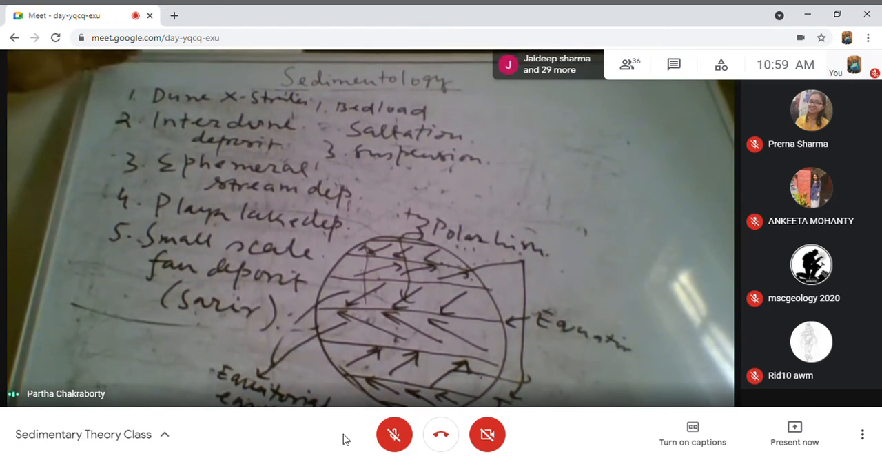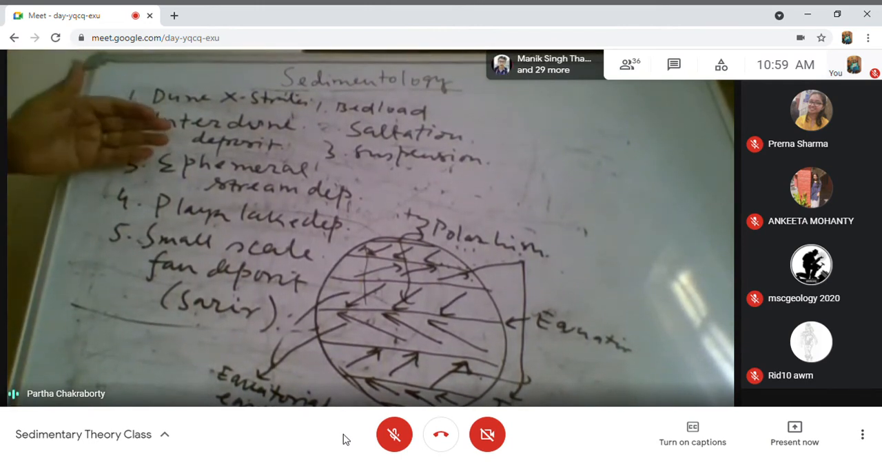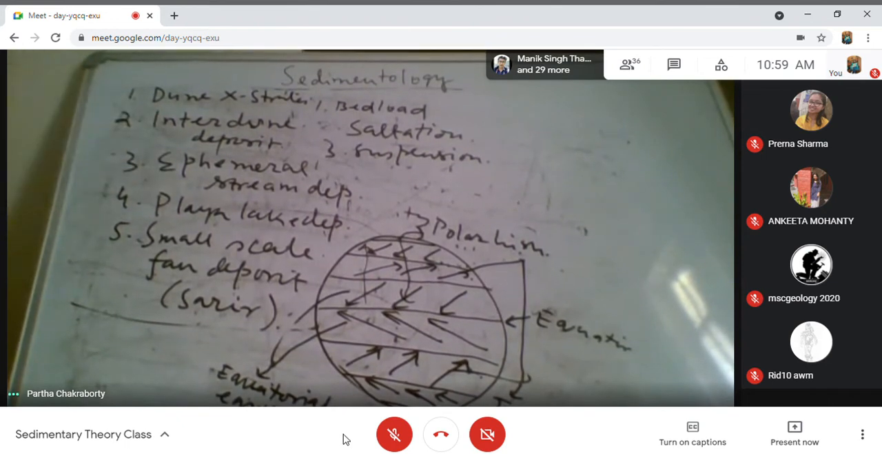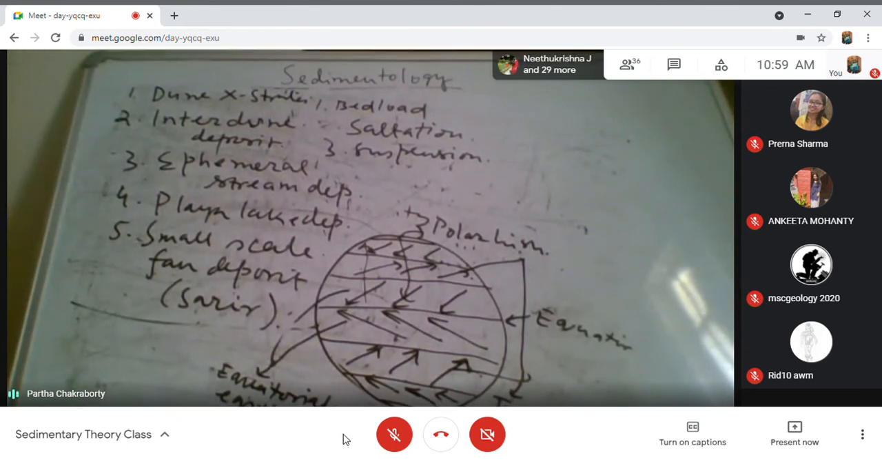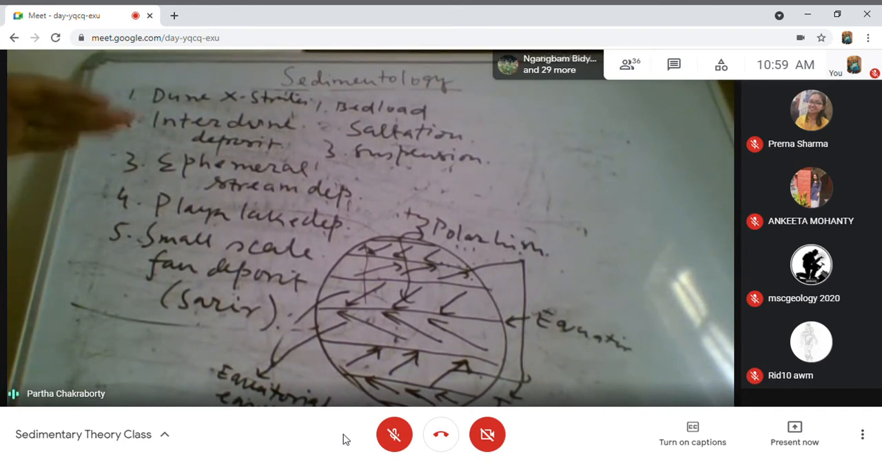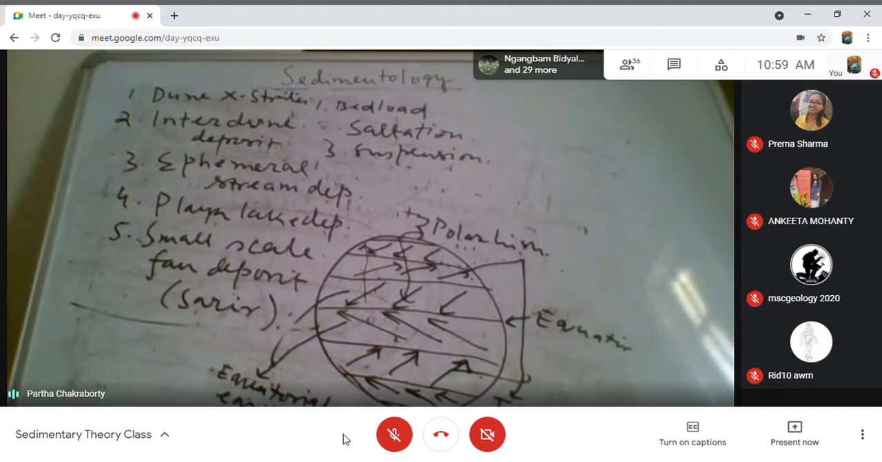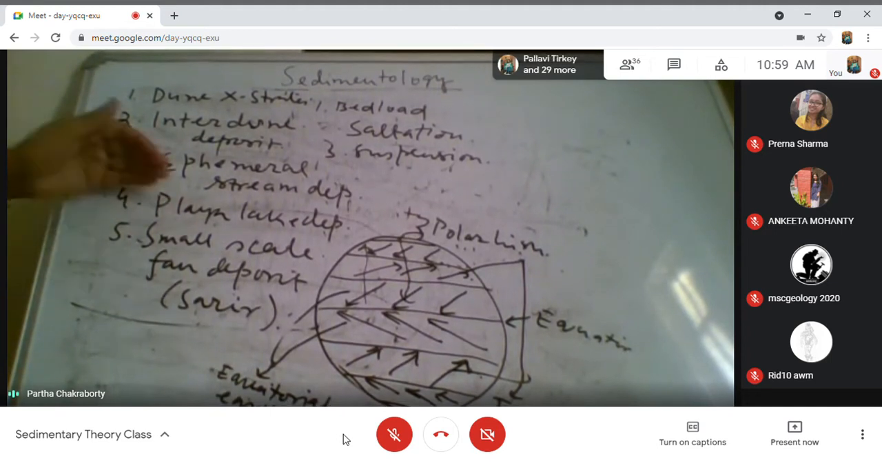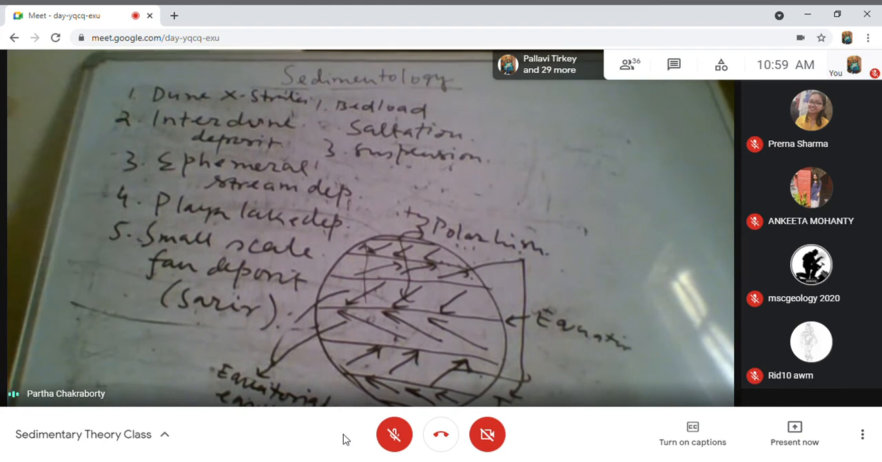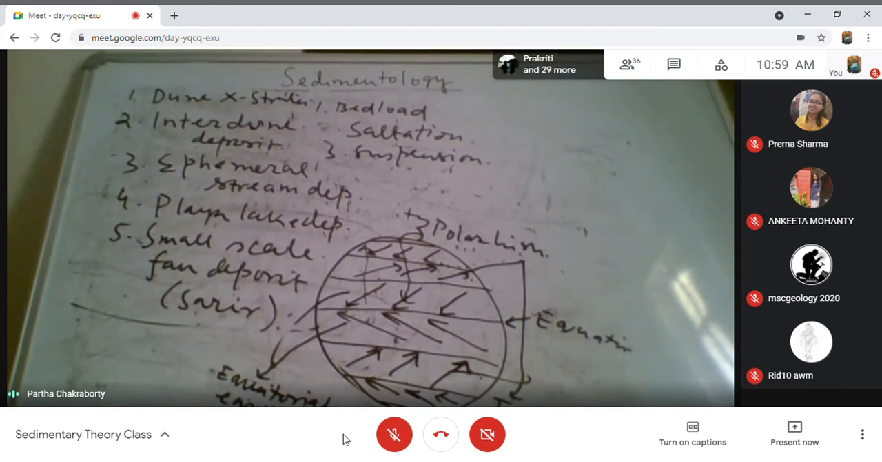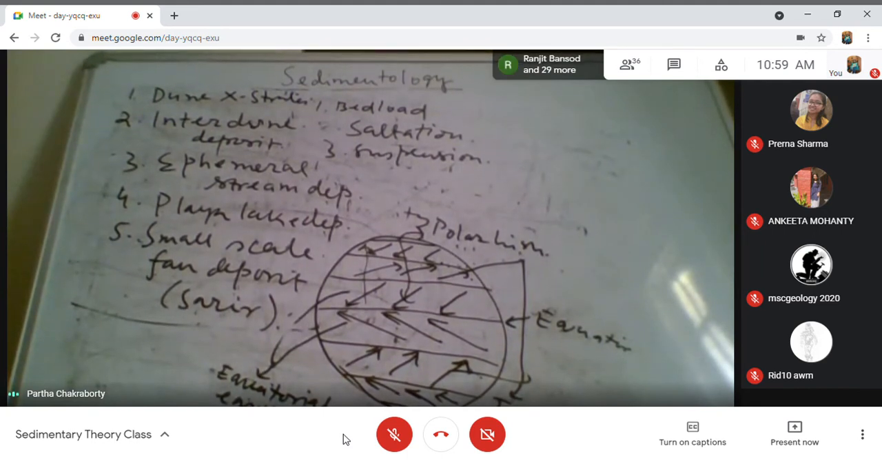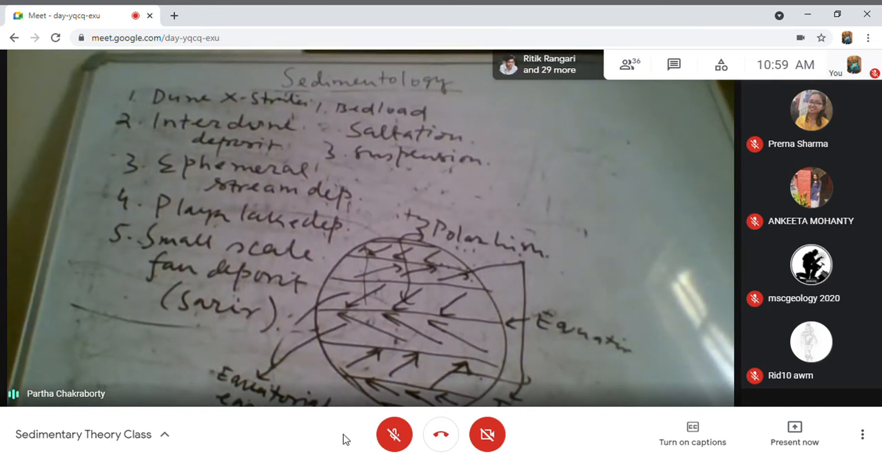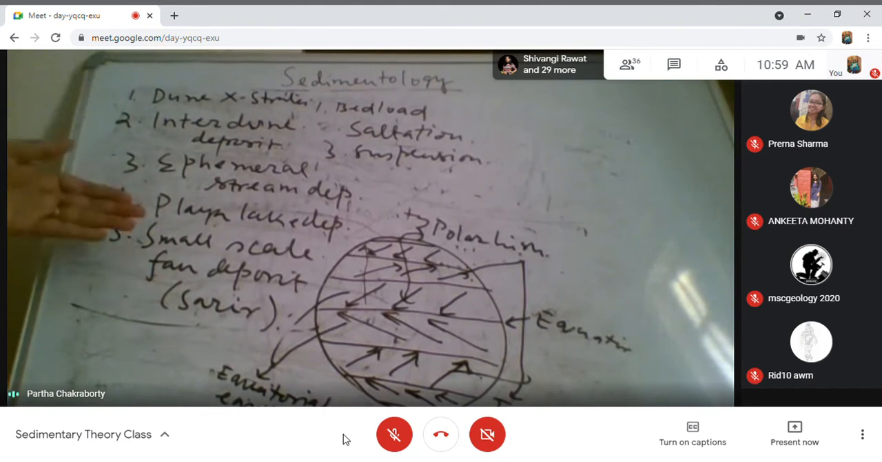So what are the different units of the aeolian deposit? Dune cross strata, interdune deposit, and ephemeral stream deposit, which we can get at some occasional high rainfall. Then the ephemeral streams may generate and carry the sediment. If there is a playa lake, they can deliver the sediment within the playa lake as well. You can also get small scale fan systems which generate during high rainfall, and because of the non-cohesiveness of the aeolian sediment, the sediments can move like a fan or a surge. So they are called the sarir.